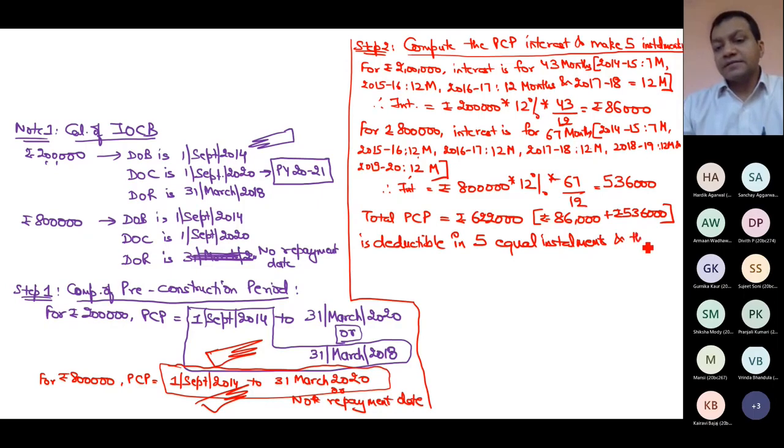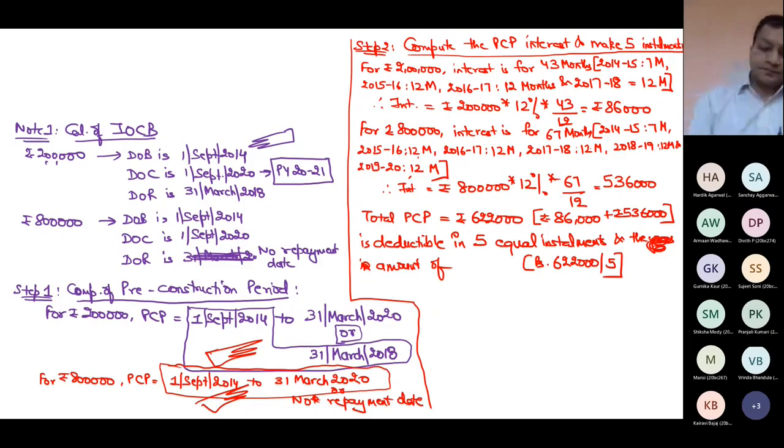And the years, five installments, and the amount of how much is deductible per year: 622 divided by 5, 124,400 is deductible.